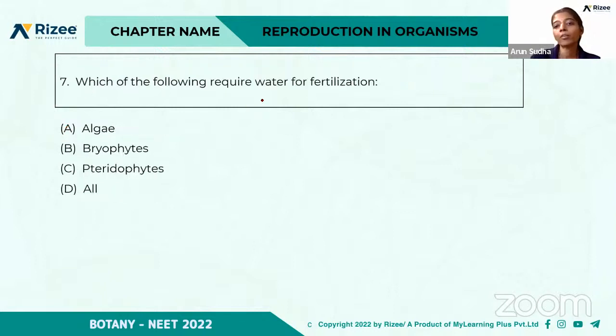Which of the following require water for fertilization? Algae, bryophytes, pteridophytes. Yeah, all is the right answer. Only the higher plants like the gymnosperms and angiosperms don't require water. But all these plants, that is algae, bryophytes, and pteridophytes, they need water. Okay, so all is the right answer.